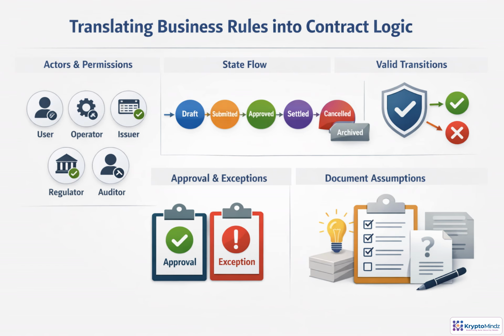Before a smart contract becomes code, translate the business process into a precise rule system. Name every actor and define what each one is allowed to do. Model the lifecycle as states, such as draft, submitted, approved, settled, or cancelled. Then define which transitions are valid and which must be blocked. Finally, capture approvals, exceptions, and assumptions. For example, only an approver should move an invoice from submitted to approved, and the contract should enforce that automatically.